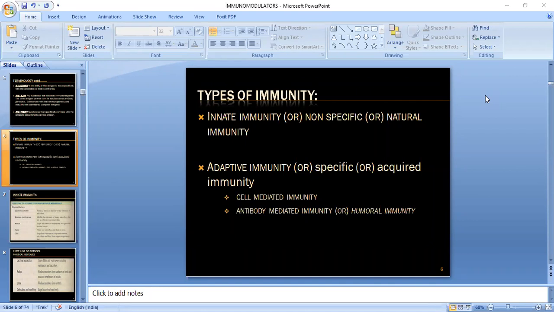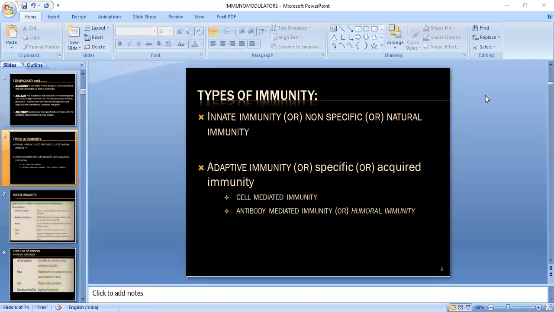The antigen first must be processed and recognized. Once an antigen has been recognized, the adaptive immune system creates an army of immune cells specifically designed to attack the antigen. So it is a complex thing. In innate immunity, it depends upon the chemical property of the antigen.